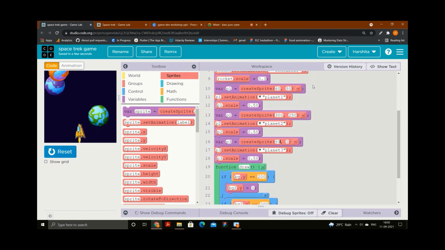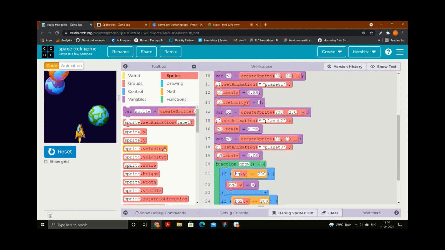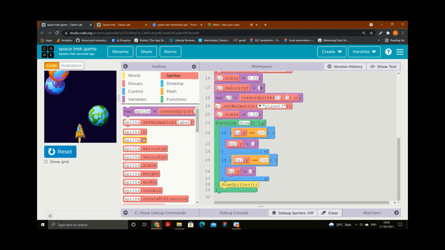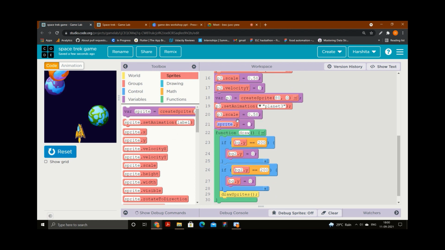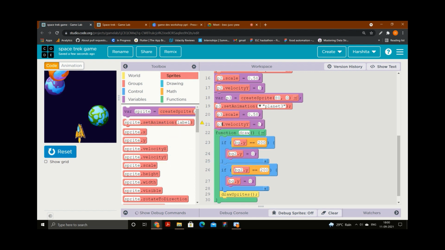So the next thing we need to do is give them velocity. Velocity will be velocity y, because they are coming in the down direction. So obviously velocity will be in positive y. I'm giving it a velocity of 3 right now, but it's your choice. So 3 and, not this one, not this one. Velocity y. It's p3, velocity y as 3. Let's see.